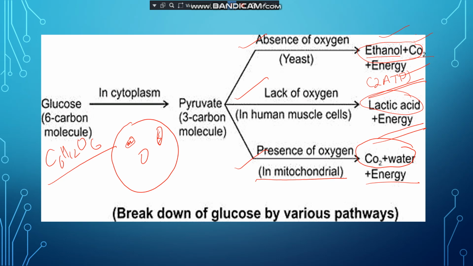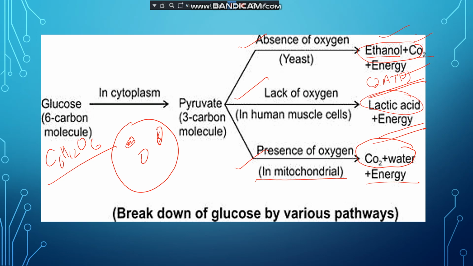Okay. Now the next is coming, that is in lack of oxygen. In human muscle cells it takes place when we are doing any heavy exercise work. Heavy exercise means carrying a load or running or jumping. At that time our muscle cells require more energy, but we have a particular breathing rate. So enough oxygen is not reaching the muscle cell, and in that situation, the muscle cell starts breakdown of glucose in the lack of oxygen, forming lactic acid and energy.